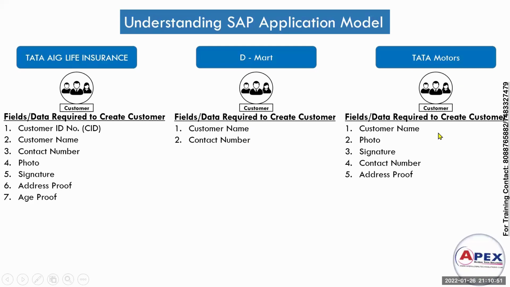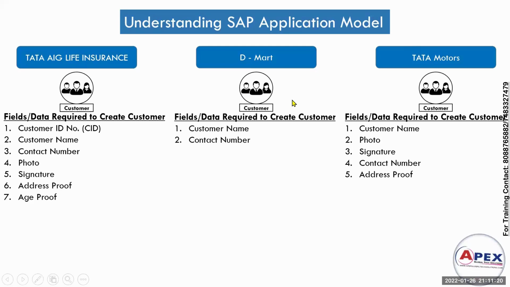If you take Tata Motors, customized data we can create using SAP. But in existing ERP software, we can't customize as per the company requirement. This company requires these fields, and that company requires those fields. That is the major advantage of SAP software, and you will learn how to create all those things in SAP.